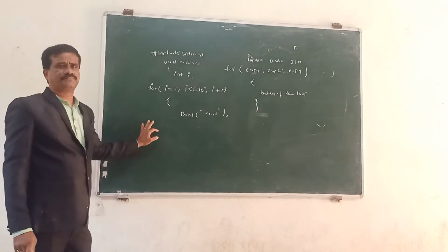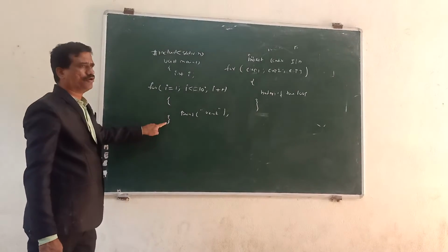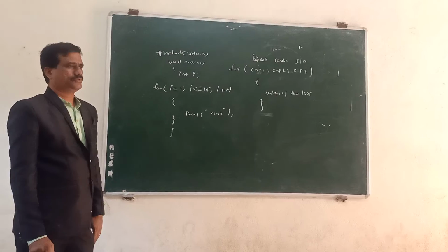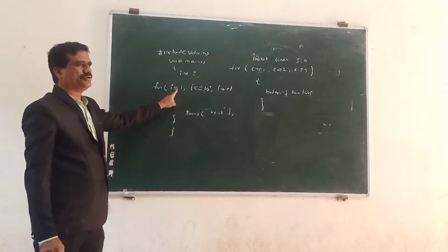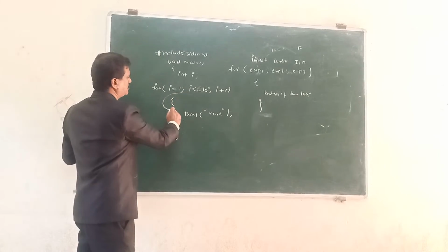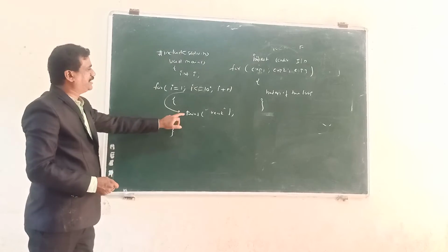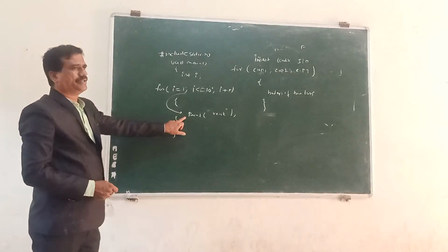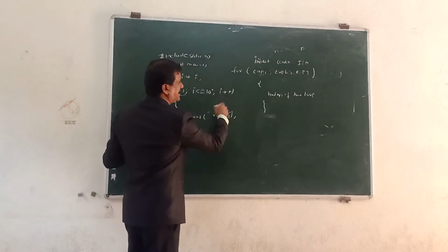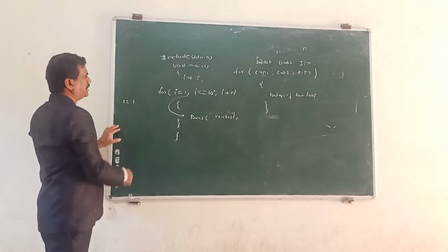Printf Venkat. This is the for loop close, and this is the outer loop close. First you check: is i equal to 1? Then the control goes to printf. It prints Venkat. The statement is printed once for i equal to 1.